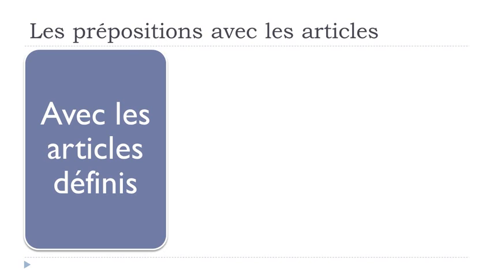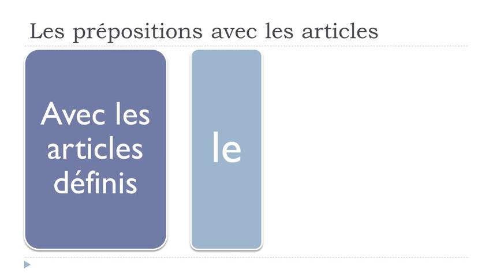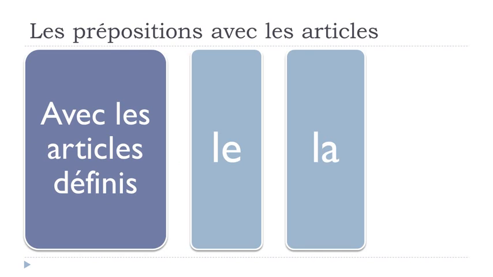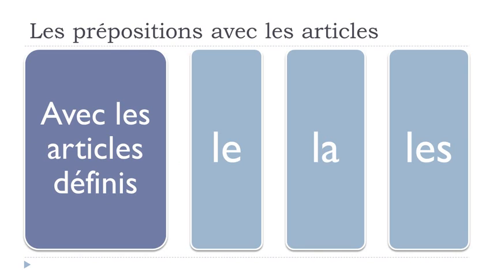Okay, let's see now if you want to put the article défini. Remember, article défini, if you want to translate that in English, it would be the something. But then as usual in French we've got the difference between the masculine form le, the feminine form la, and the plural form les. So remember, masculine le, feminine la, and the plural les. Okay, so let's have a look now.